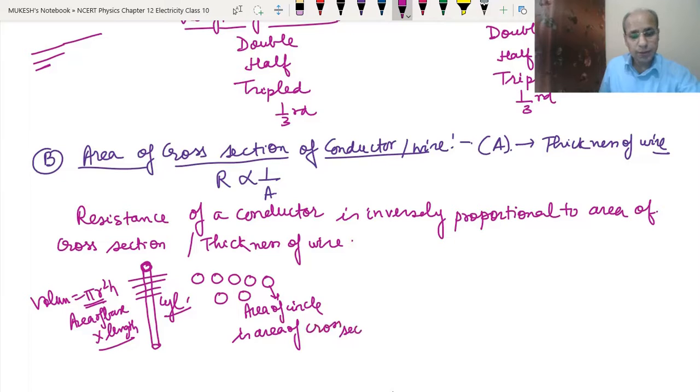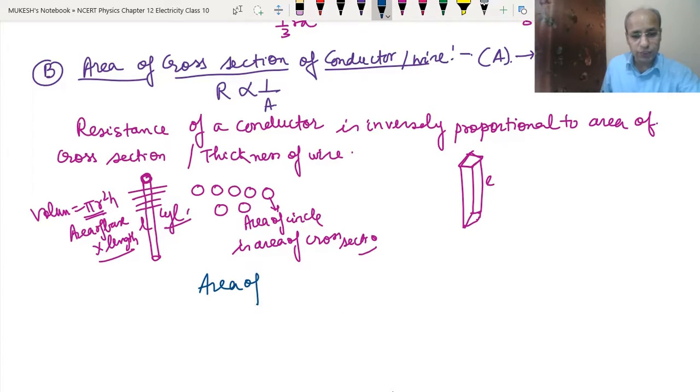Suppose the wire is like this, then in this case this will become the area of cross section. So this rectangle or square becomes the area of cross section. Area of cross section means the base of the wire that we can see, and the length is this. Now let's look at area of cross section and resistance.